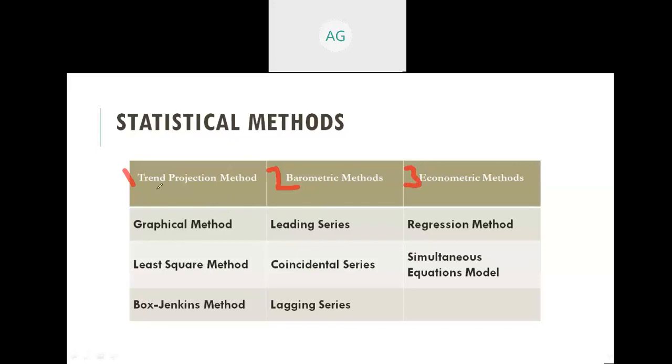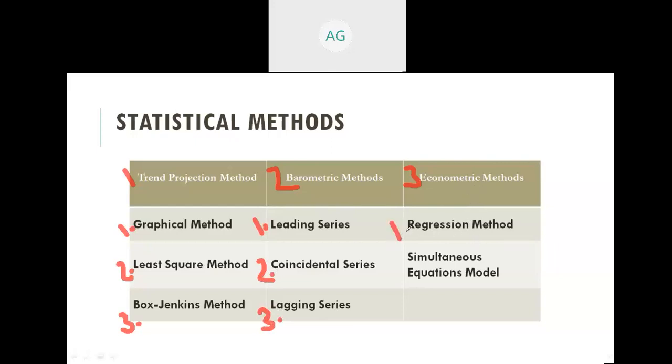So the trend projection method is further divided into the graphical method, then the least square method, then Box-Jenkins method, and the barometric method is further divided into three methods, which are lead-in series, coincidental series, lag-in series, and these are the various methods which come under the econometric method.